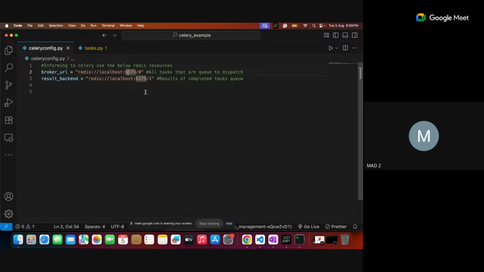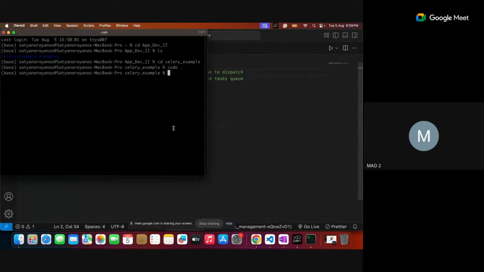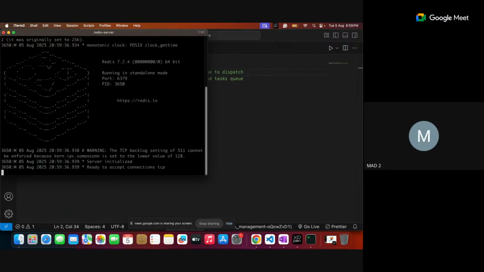But the basic port for the Redis server, if you start the Redis server, it is 6379 only by default. But there is an option, maybe you can check the documentation. Maybe it is there. Okay, okay, sir.